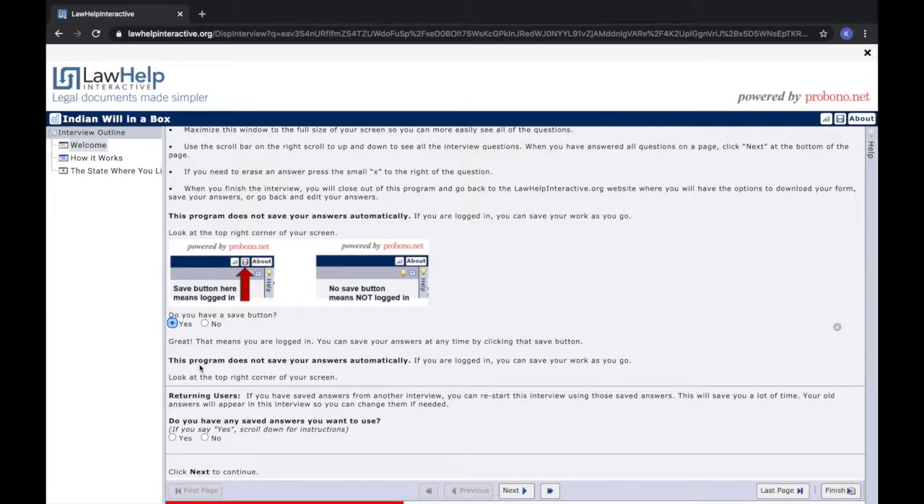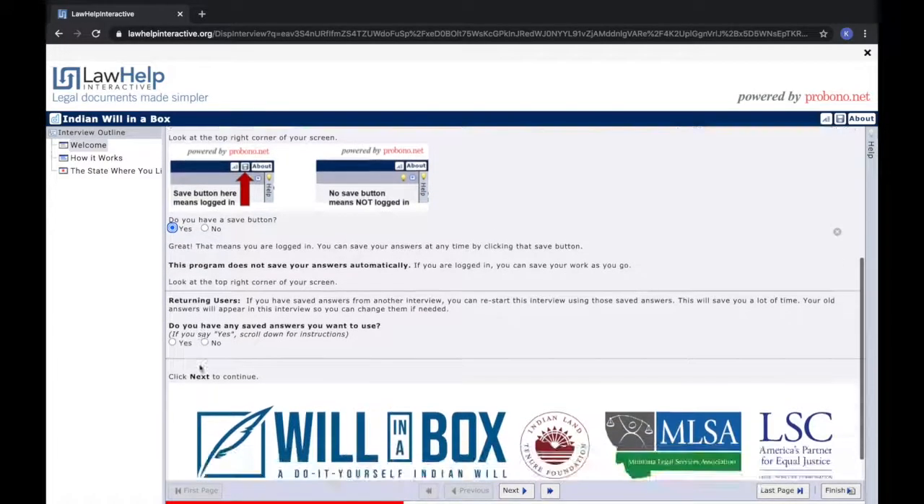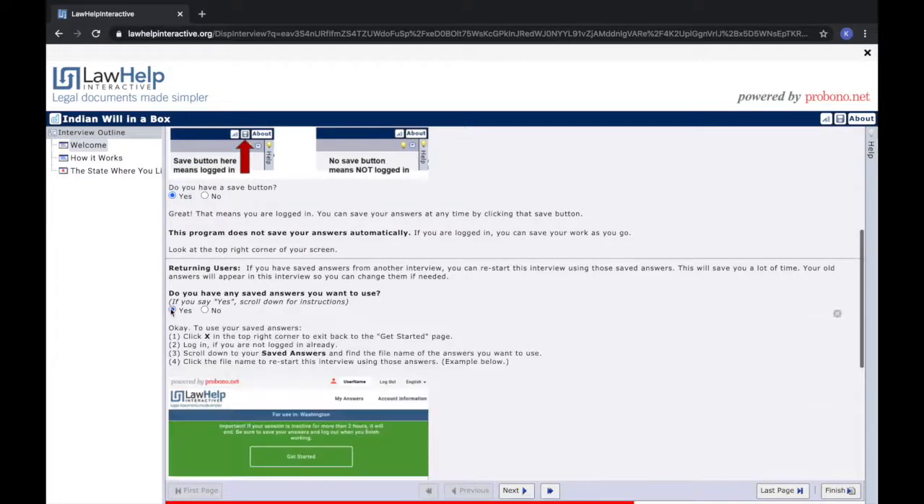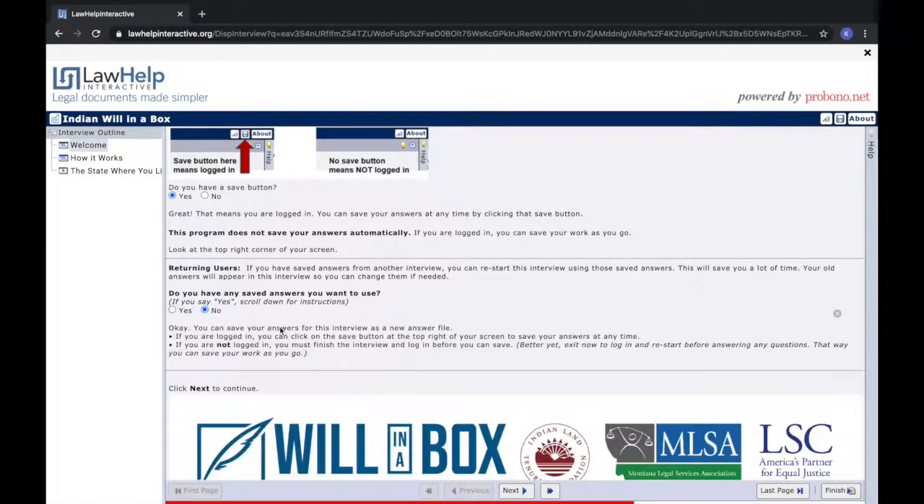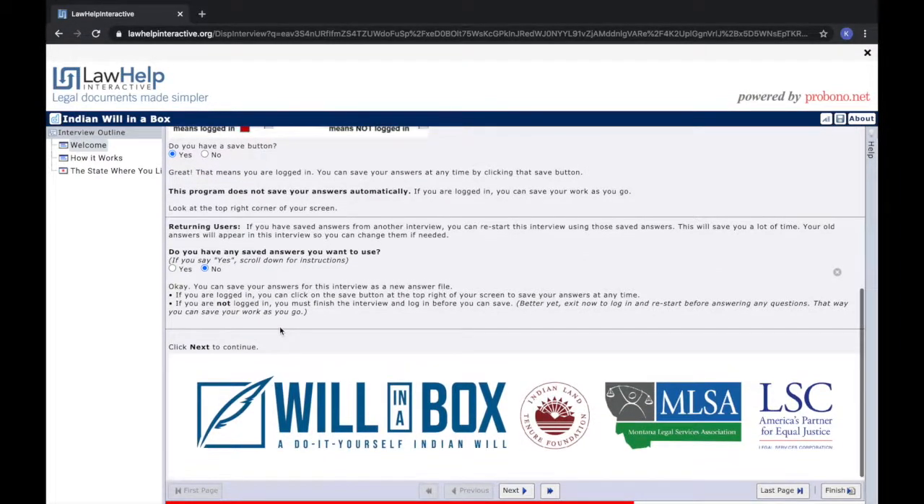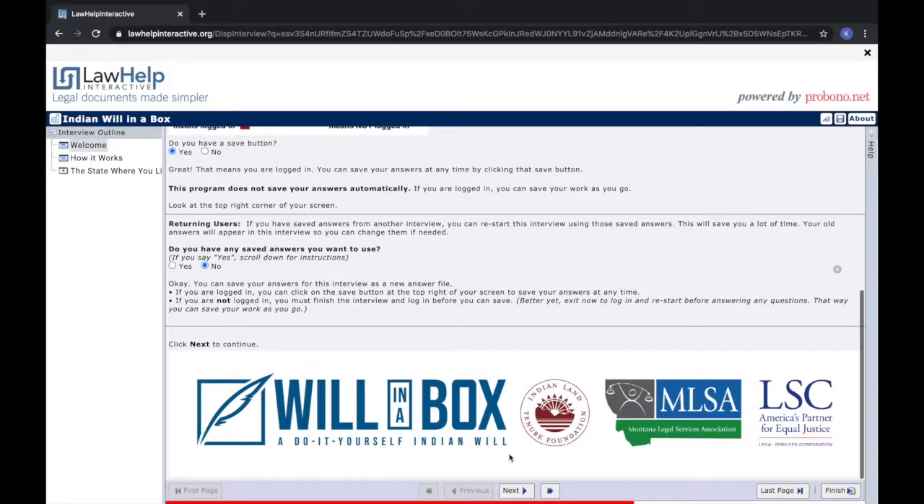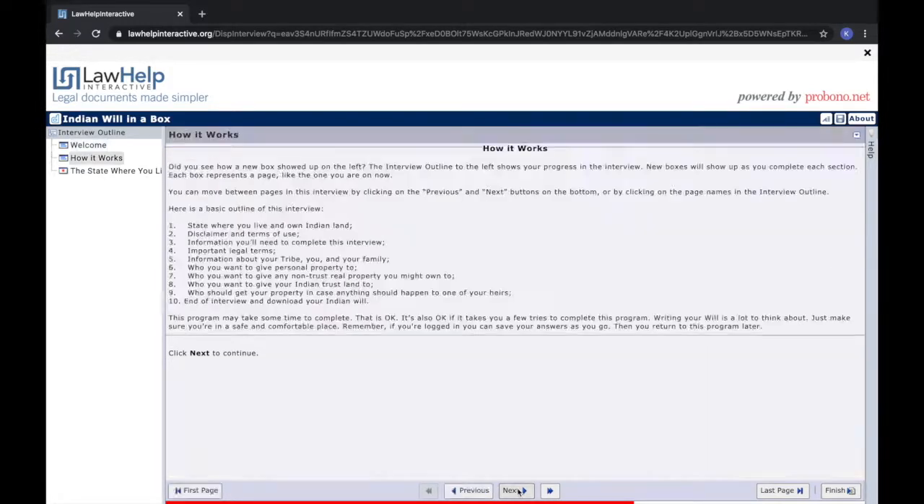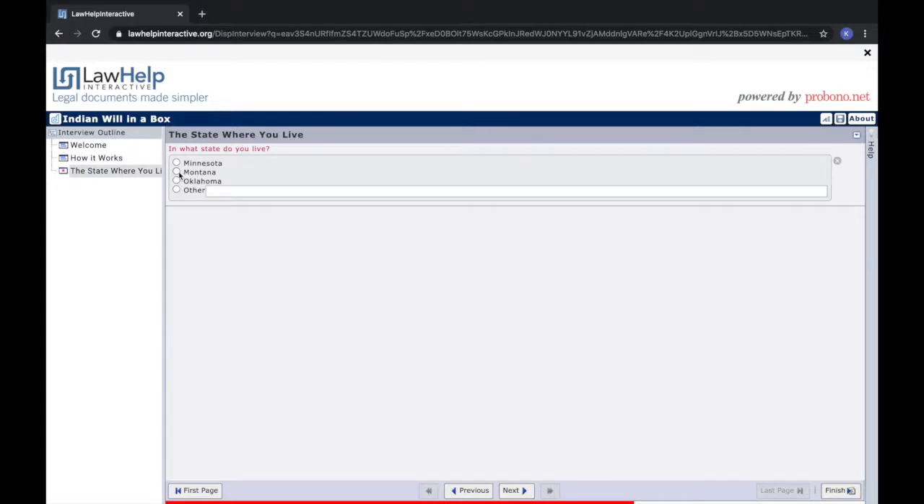If you've used the form before and saved your answers, you can reopen that form to save time. The form will then remind you to make sure that you're logged in. To go to the next page, please click the Next button on the bottom of your screen. This is where the next button will be located throughout the form. The next page is an overview of the information you'll be asked to include in your will. Once you've reviewed this information, you'll be able to select Montana as your state.